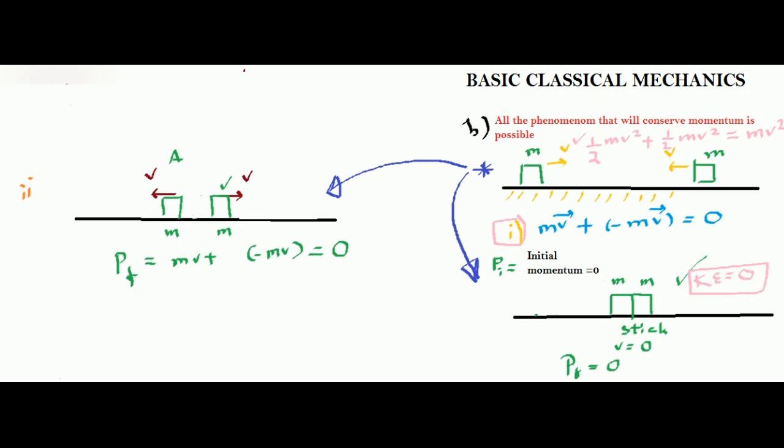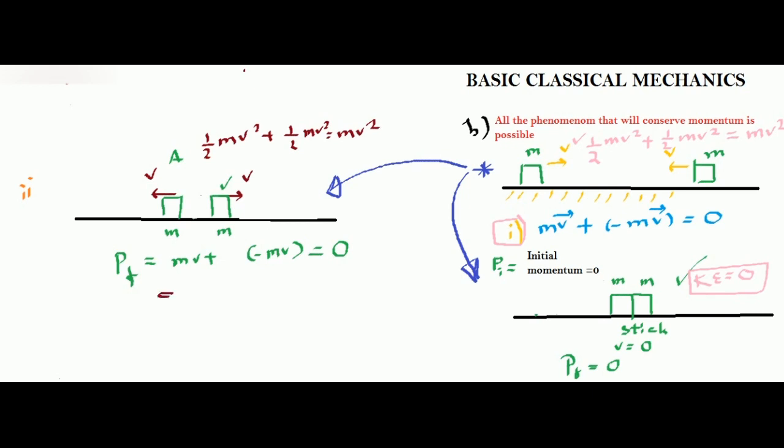Where has it gone? Maybe in terms of heat or something. Let us see what is the kinetic energy here. The first part will have energy half mv square. The second part again has energy half mv square. So you see the kinetic energy is mv square. It means in the second collision, the kinetic energy is saved. There is no loss in energy.